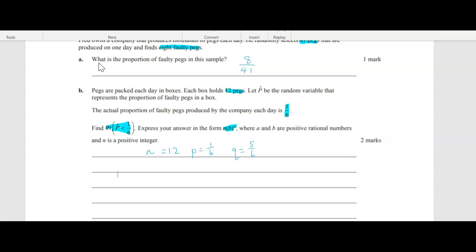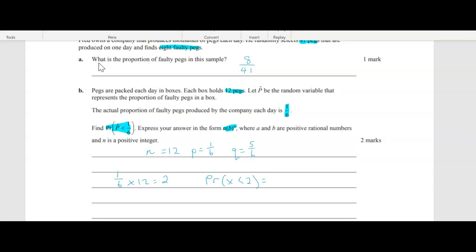So 1/6 times 12 is 2. So basically we want to know the probability that the number of pegs, which I'm going to call x, okay, so we're not looking at the population proportion anymore, we're looking at x, is less than 2.